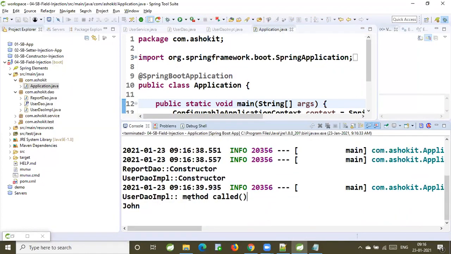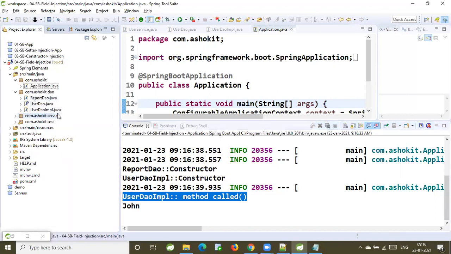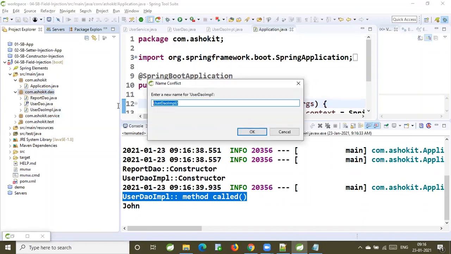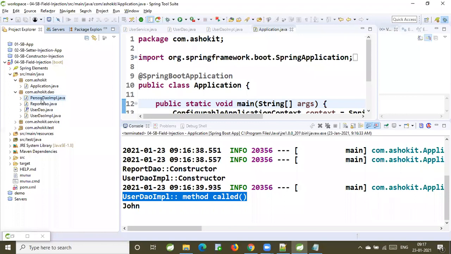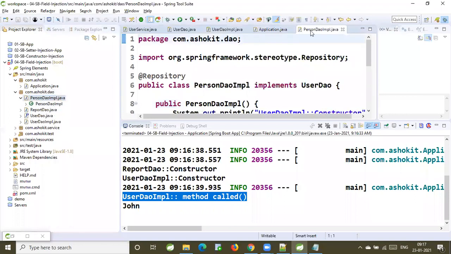Is the user DAO IMPL method called or not? Yes, called. Okay, very good, sir. Now I will do one small thing. Along with the user DAO IMPL, I'm going to create one more IMPL for the same interface, which is called person DAO IMPL. The interface is the same. I'm just implementing that interface in one more class.